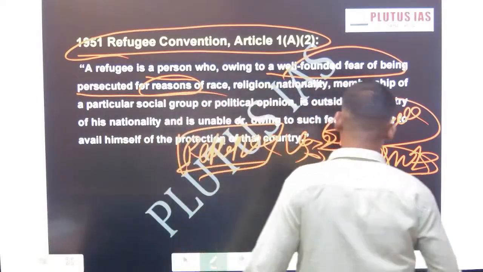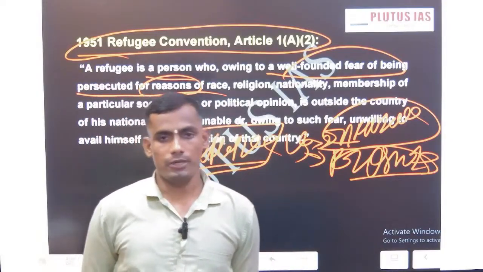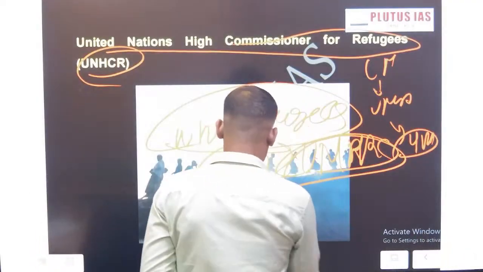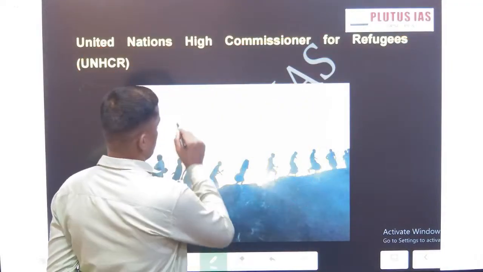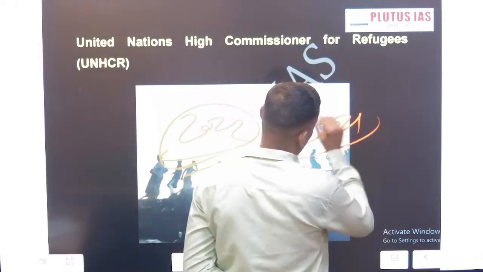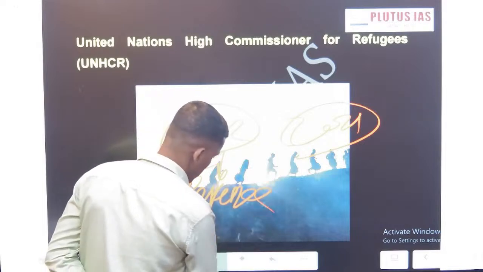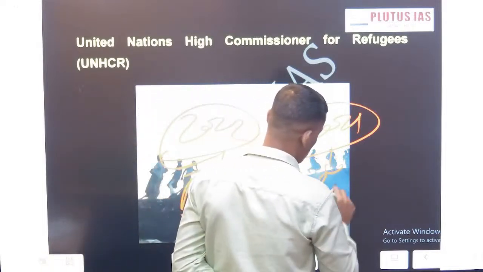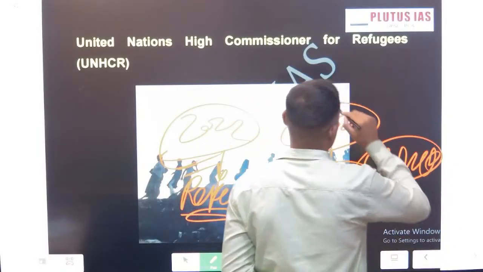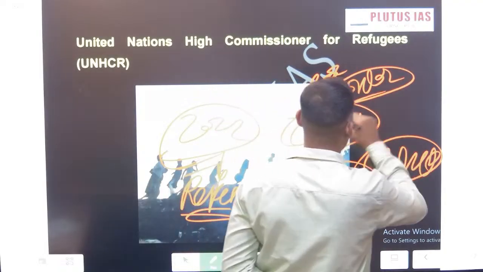Before that, tell me why we are going to discuss this topic. What is the purpose? As an aspirant, we should know. If you see the 2022 question, and the 2021 question, there was one question on a refugee camp. In 2020 there was a question on climate refugees and the London Convention. This is the 2021 prelims question. That's why we are discussing this.